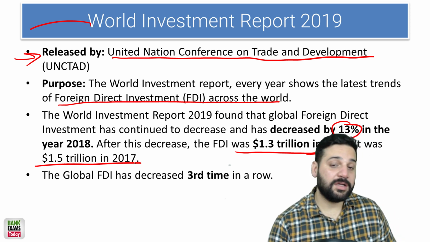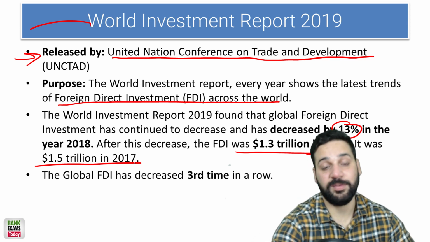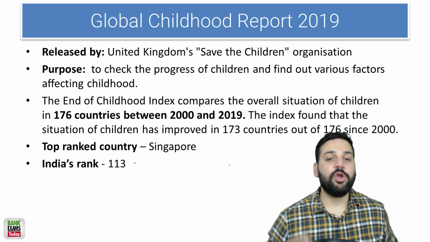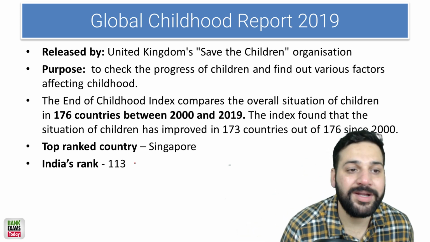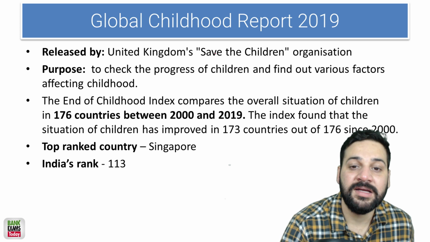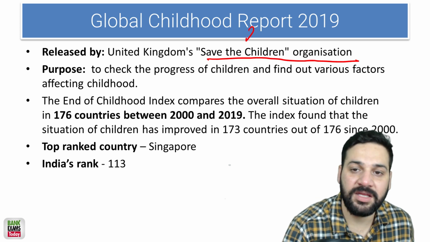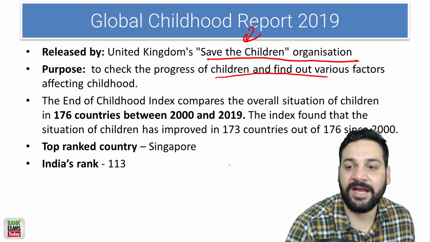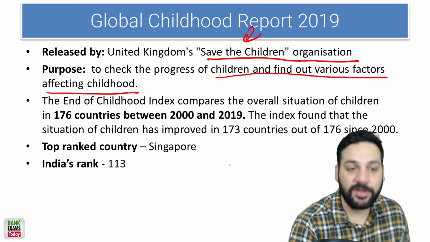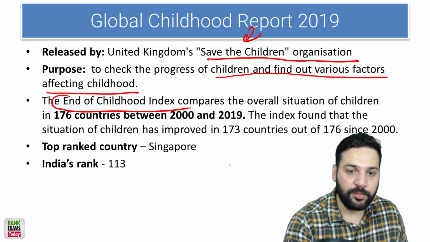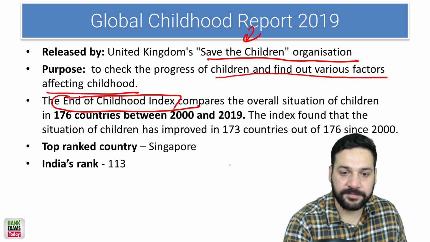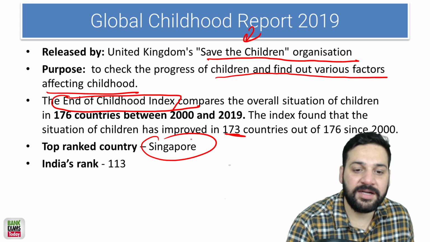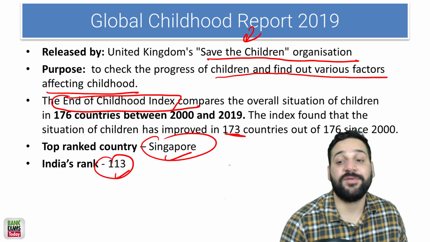It is the third year in a row in which FDI has decreased, especially in the developed nations. Global Childhood Report 2019, released by the UK's Save the Children organization, is very important again. The purpose is to check the progress of children and find out the various factors affecting them. There is an index in this report, the End of Childhood Index, and the top country is Singapore.